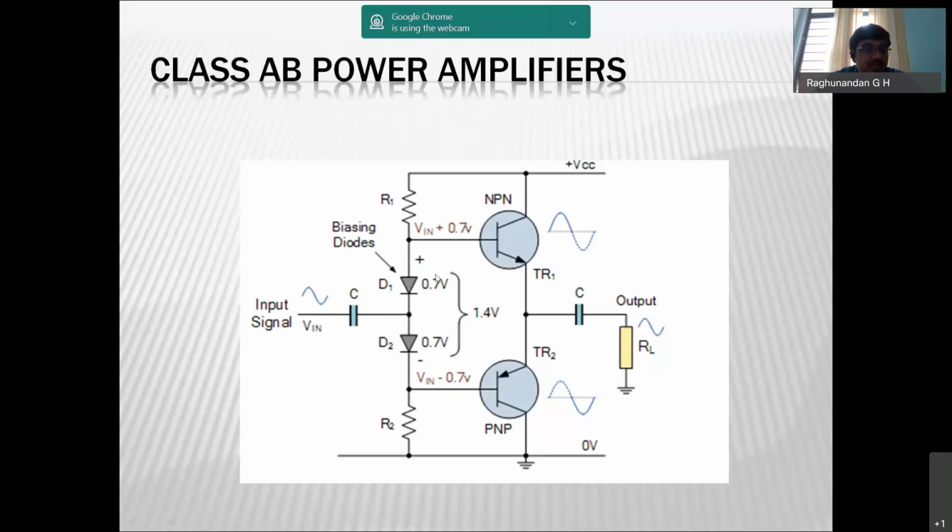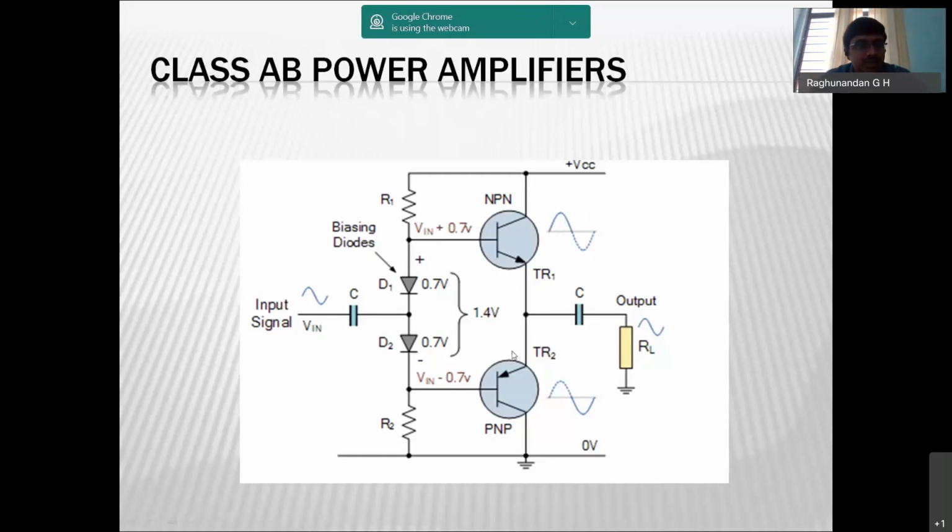So we are connecting 0.7 across this, so it is parallel, no? Here also 0.7 across this, parallel to this. So totally it is going to produce 1.4 volt. So now it's just like an add-on. This 0.7 is an add-on to the input voltage. Because of that, we can overcome the base to emitter voltage drop, and we'll be able to produce the complete output signal, starting from 0, 0.1, 0.2 will be visible.